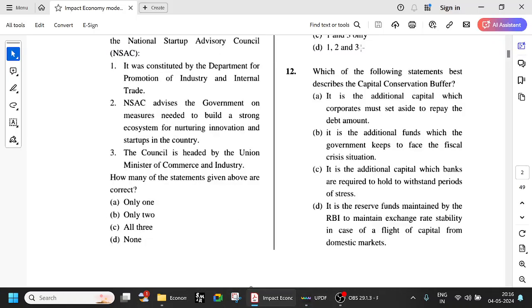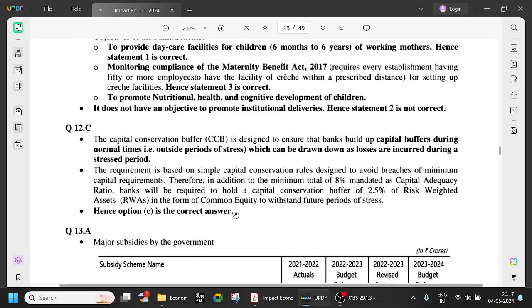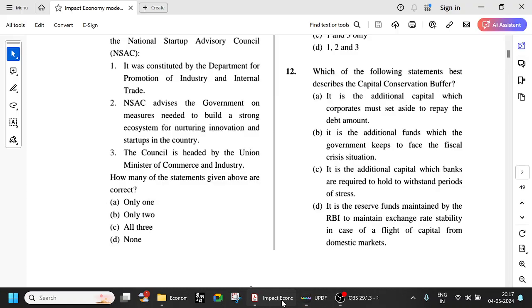Let us see which of the following statements best describes the capital conservation buffer. It is the additional capital which banks are required to hold to withstand periods of stress. That means apart from the capital adequacy ratio, the additional amount we have to hold is 2.5%. So in total it becomes 10.5%: 8% you have to maintain as capital adequacy ratio, and on top of that you have to maintain 2.5% as capital conservation buffer, to withstand periods of stress.